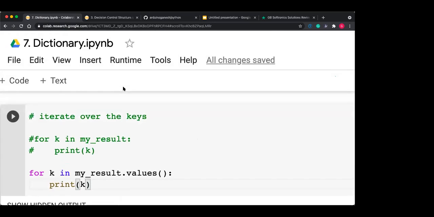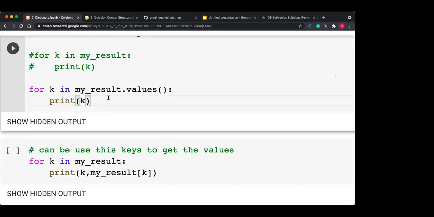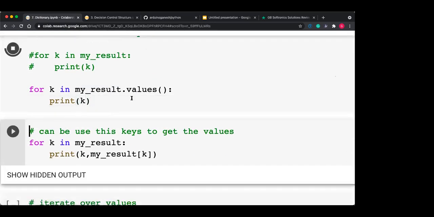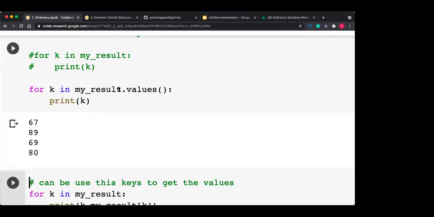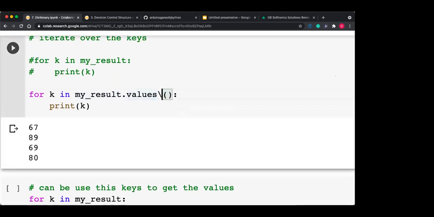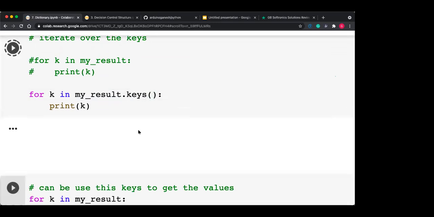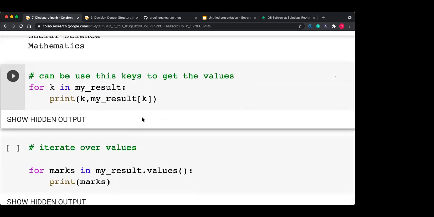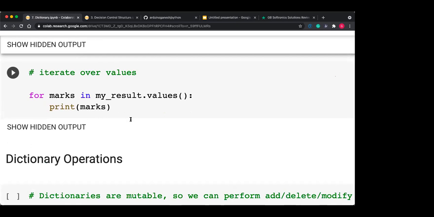Okay, we can iterate over the values also. Suppose I want only the values, so I can iterate over the values. You just have to put my_result, that is your dictionary, dot values. You are only getting the values. If you want only the keys, then you can modify this to keys only. Okay, so it will print only keys. Getting this? So values and keys. Okay.